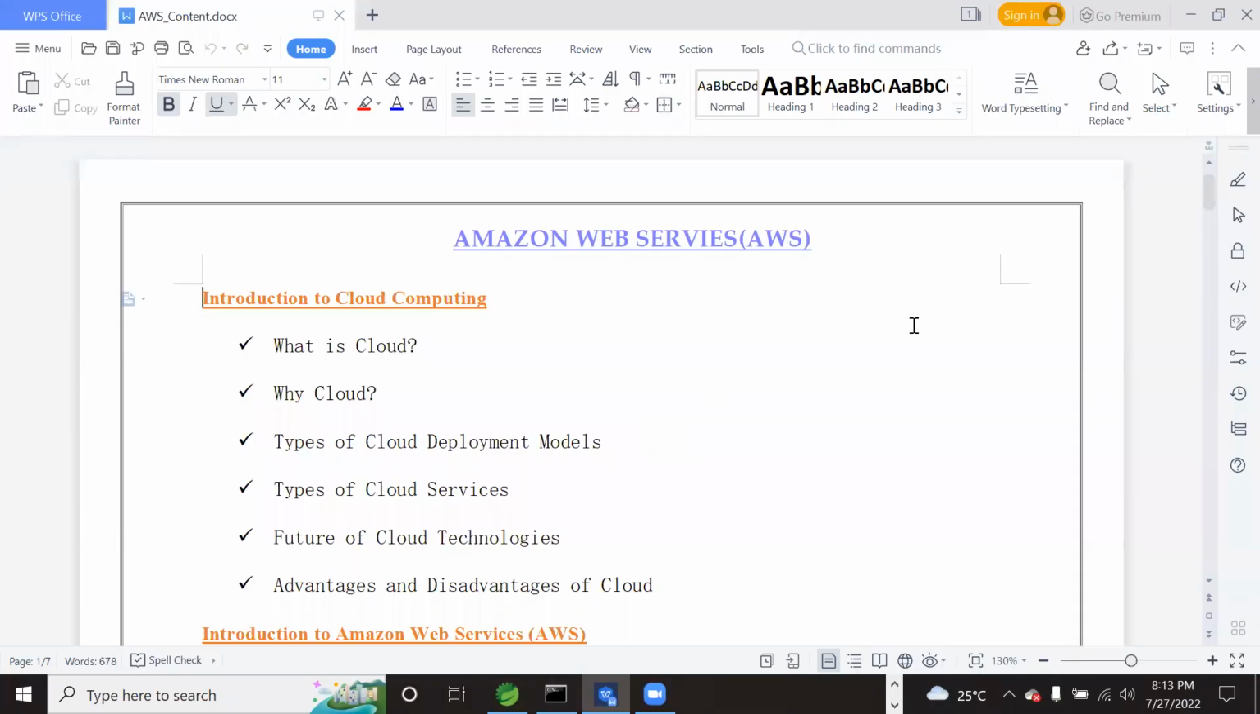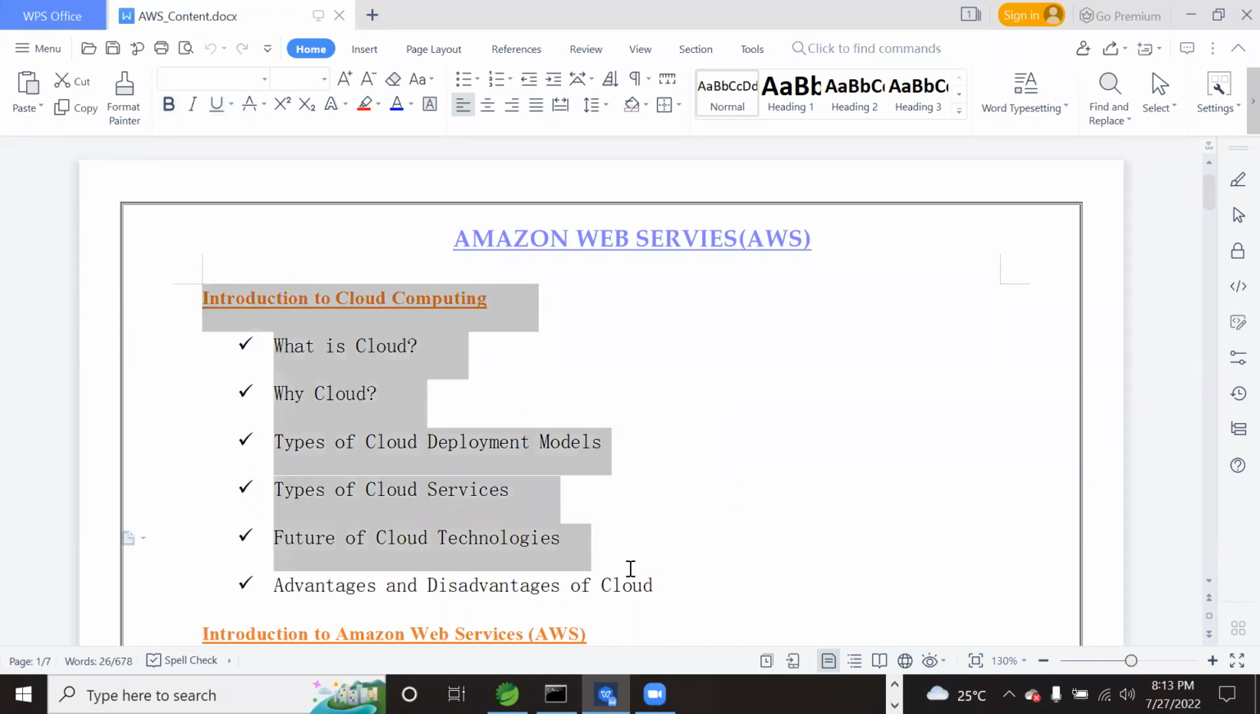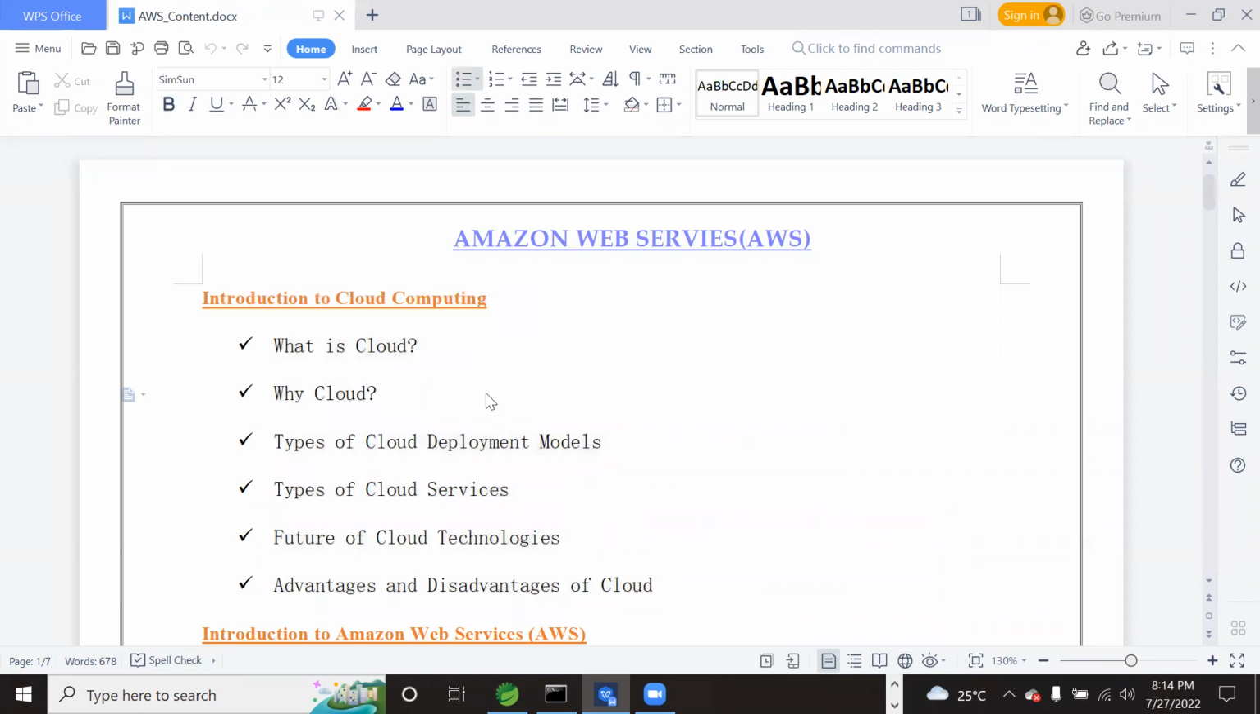First, we will start with introduction to cloud computing. This is very, very important, especially for the freshers who are attending interviews on AWS, or maybe on DevOps with AWS, right? For the freshers who are attending the interview, this section is very, very important.